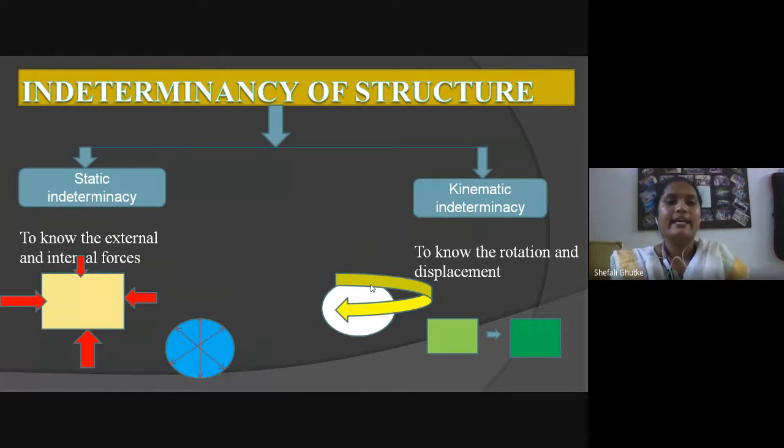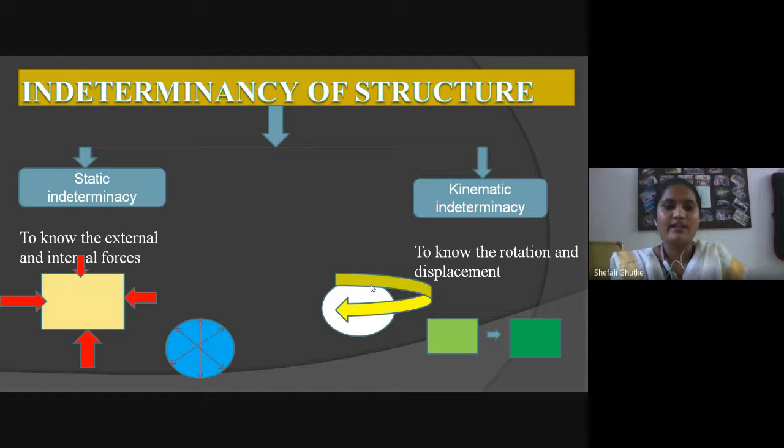What is indeterminacy of structure? Indeterminacy of structure has two types. The first one is static indeterminacy and the second one is kinematic indeterminacy. For static indeterminacy, we want to know the external and internal forces at static condition, and static condition means zero motion.